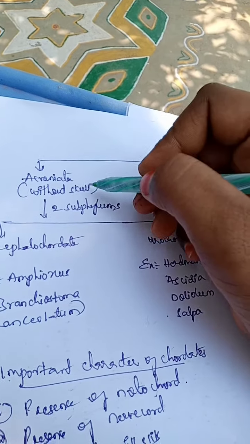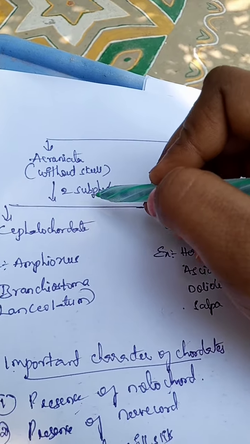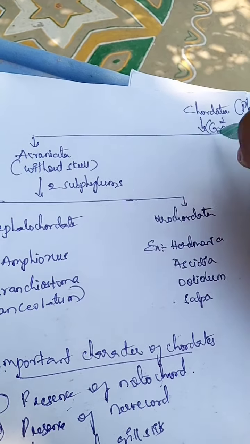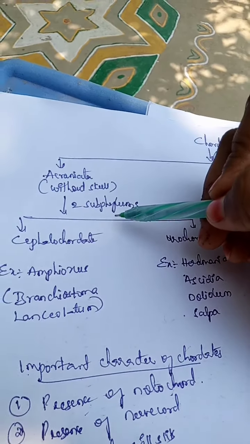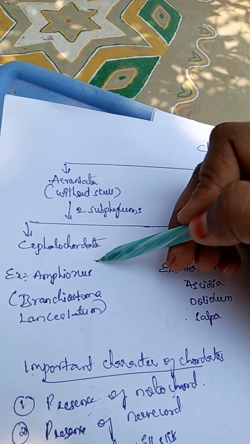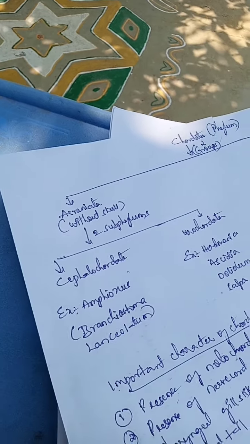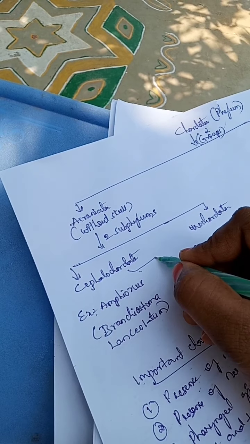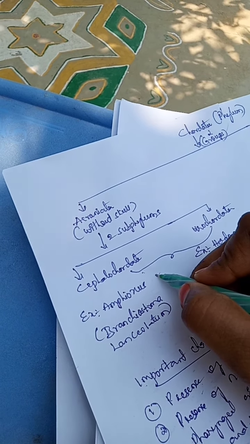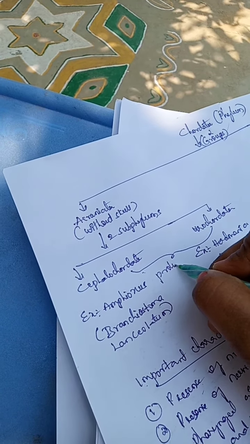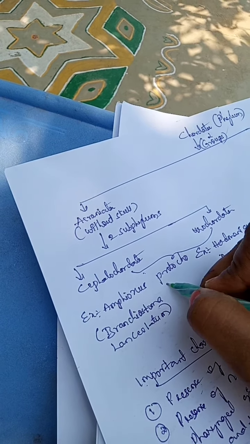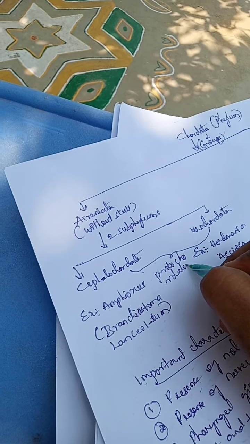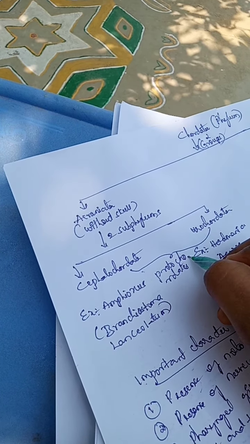Now Acraniata is further divided into two subphyla, Cephalochordata and Urochordata, which together are called protochordates.